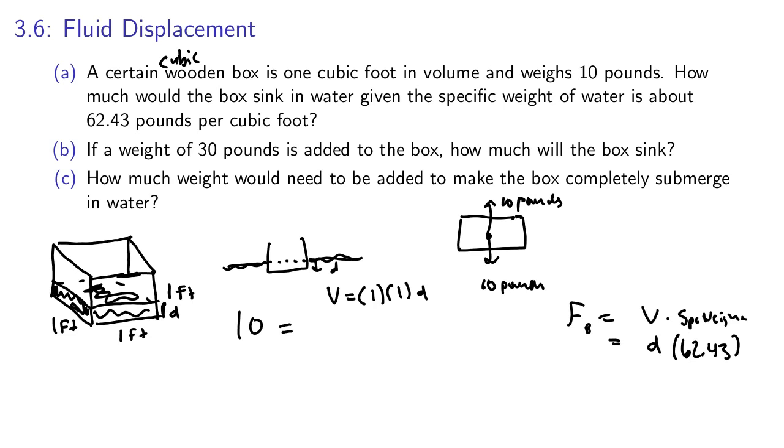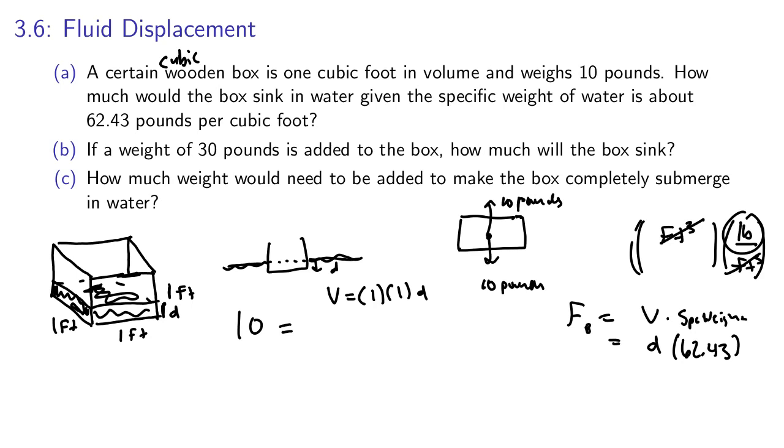So the units of volume are cubic feet, and the specific weight is pounds per cubic foot. We can write cubic foot faster as feet cubed. If we think about the units, these feet cubed will cancel, and we'll be left with just pounds when we do this multiplication, which will be our force.